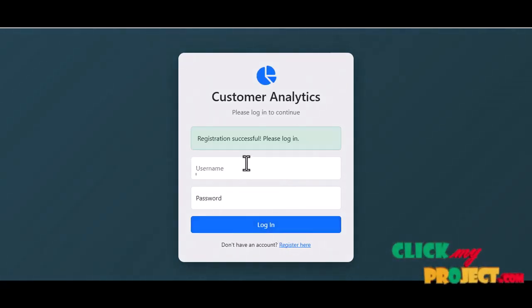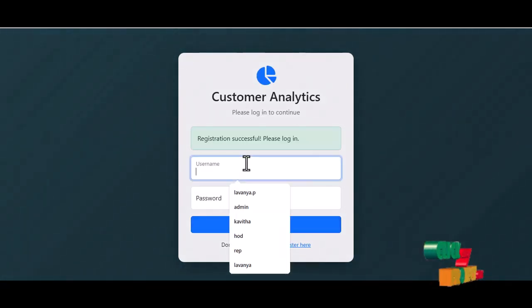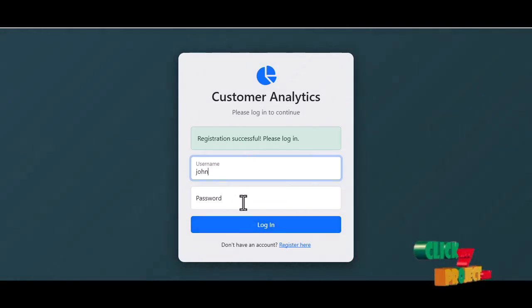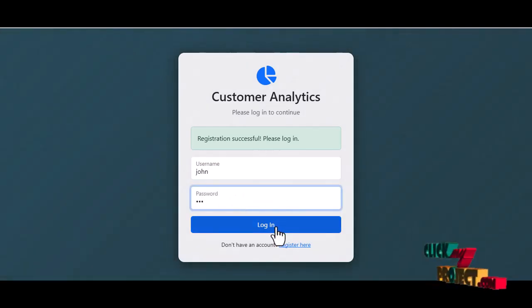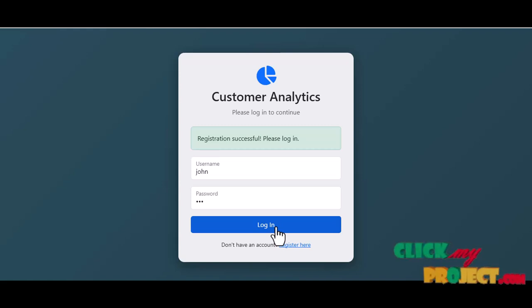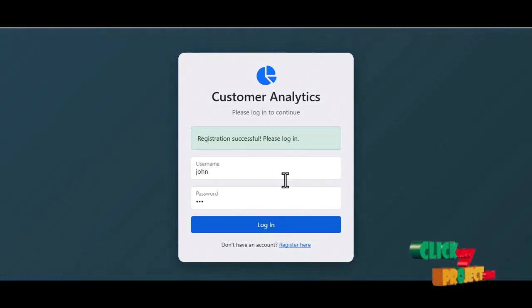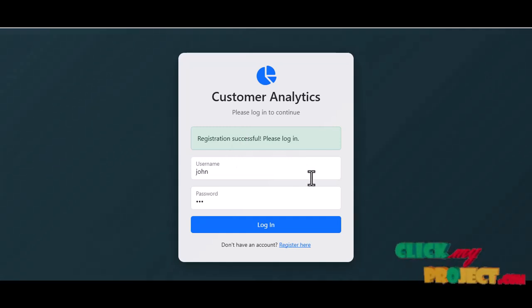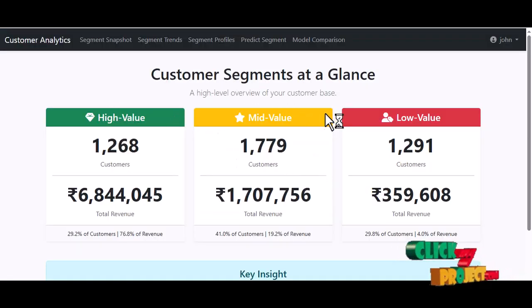After the register successful message, then go to login, enter username and password, click login. Go to the main dashboard.